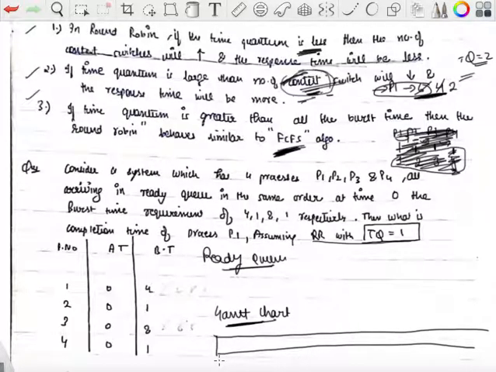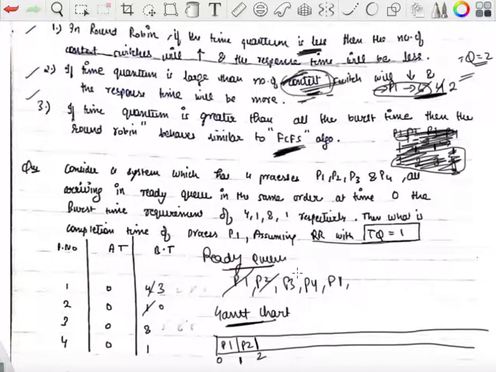Which process to execute at time 0? At 0 all the processes are arriving, so the process chosen is based on the process number, so P1 will be chosen, right? P1 executes for 1 unit of time, and its burst time becomes 3. Now execute P2. All are in the ready queue: P1, P2, P3, P4, because all are there at time 0. P1 has been executed for 1 unit of time. Does it require more? Yes. So write P1 again here. Now execute P2. P2 requires 1 unit of time. Yes, it's done, so don't write P2 again.